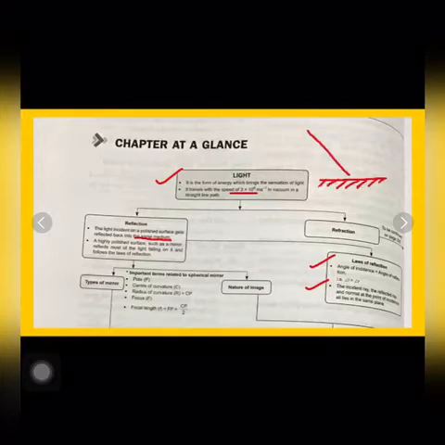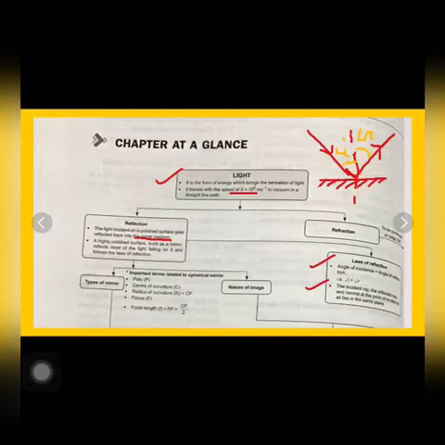Like if this is the polished surface, light is incident on this mirror. So here we will draw the normal at the point of incidence and this will be the reflected ray. This angle i is the angle of incidence with the normal, and this angle will be the angle of reflection with the normal. So both these angles will be equal.